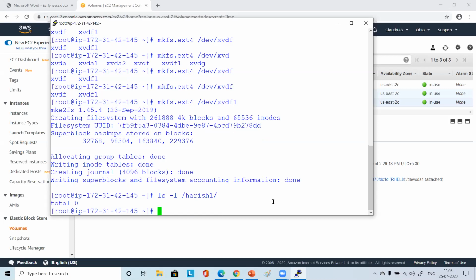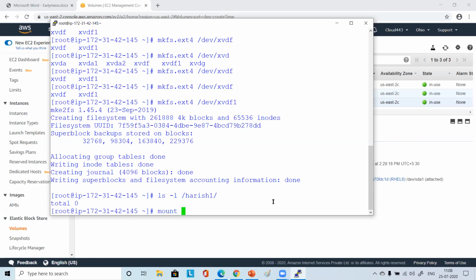That directory is the door to access this device. Through this door, we will access that device where we will keep our data. We will utilize the 1 GB space. So now let's see how to do that by mounting it.